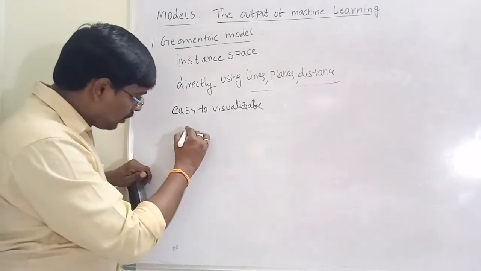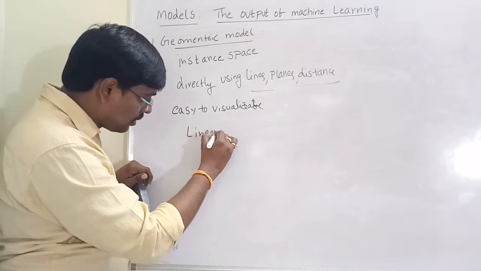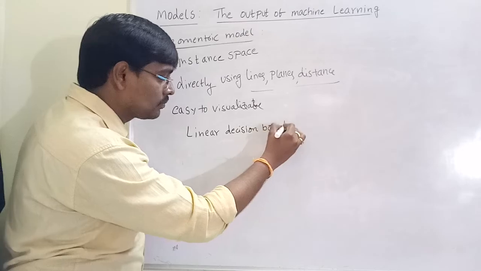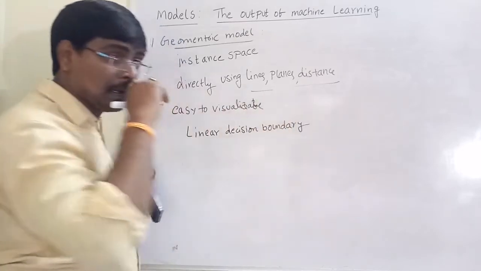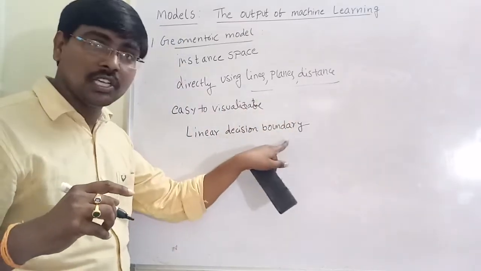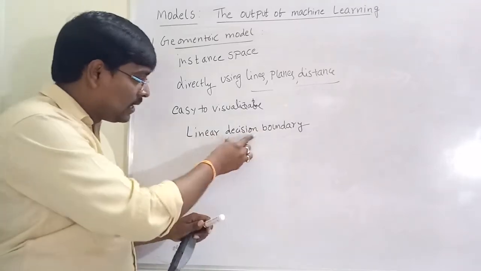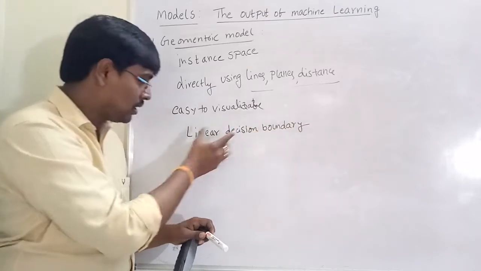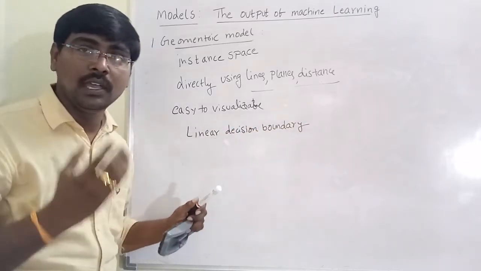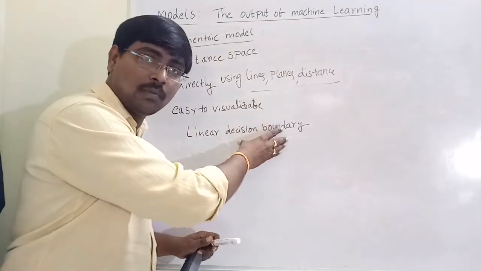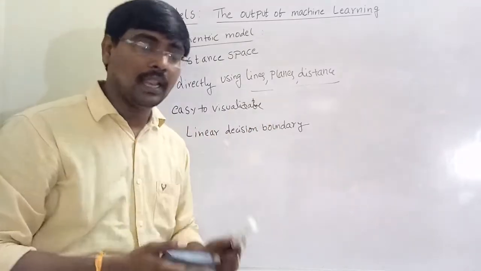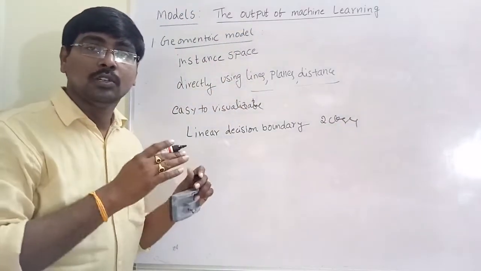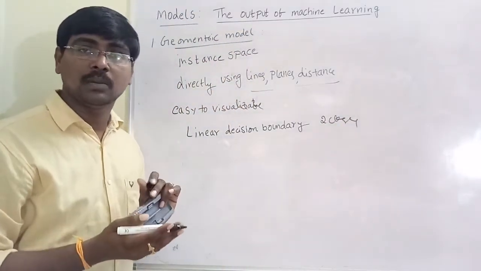Suppose you have a linear decision boundary. Decision means we take some decision, boundary on some particular position linearly. If there exists a linear decision boundary between two classes, then those two classes are linearly separable.